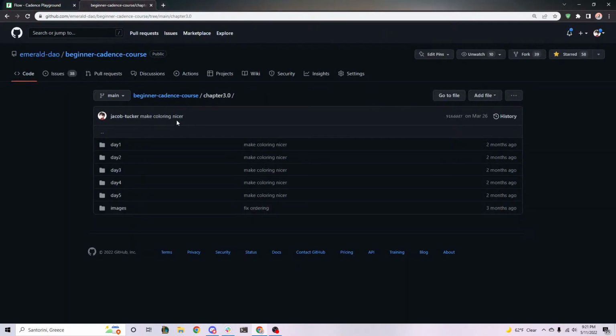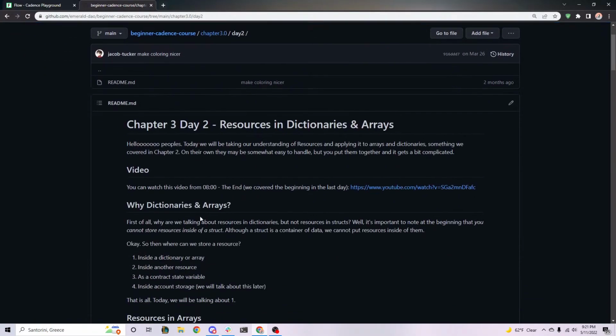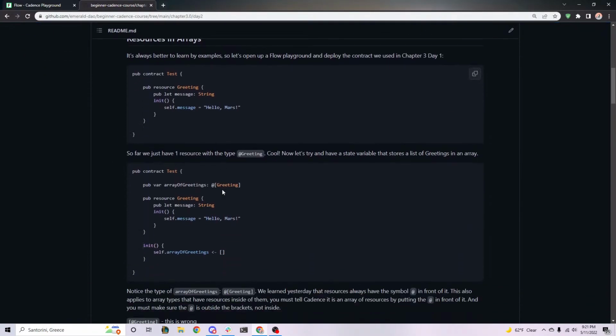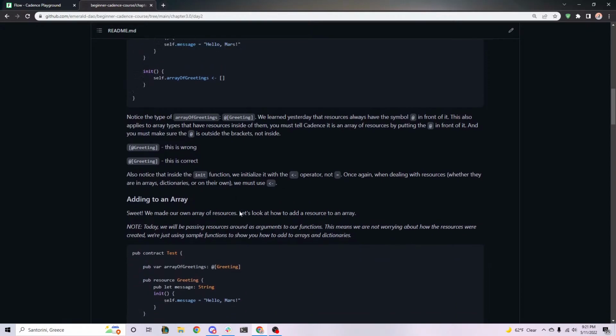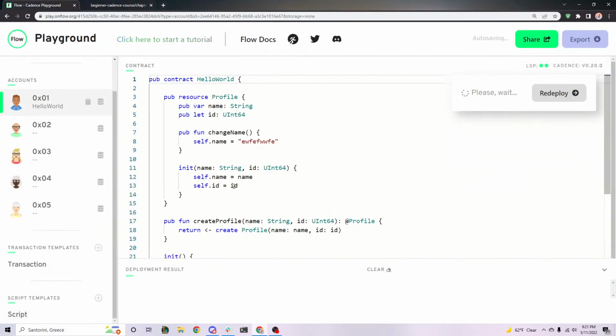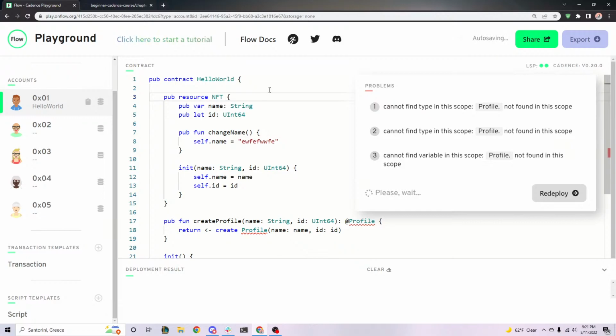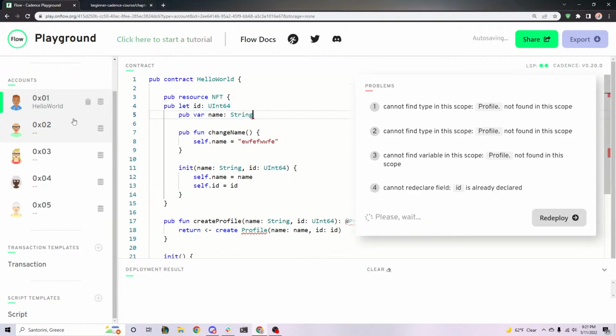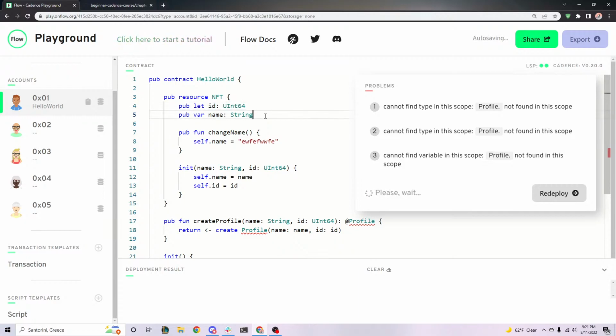Awesome. So that covers Chapter 3, Day 1, and we're going to move into Chapter 3, Day 2, where we talk about actually storing resources somewhere and not just returning them or destroying them. So let's get into this a little bit. For this example, why don't we change this to an NFT and start getting familiar with how NFTs actually work? On Flow, the way that NFTs are usually defined is they all have to have an ID. So let's put that first. And we're also going to give it a name. We'll just leave these two for now.